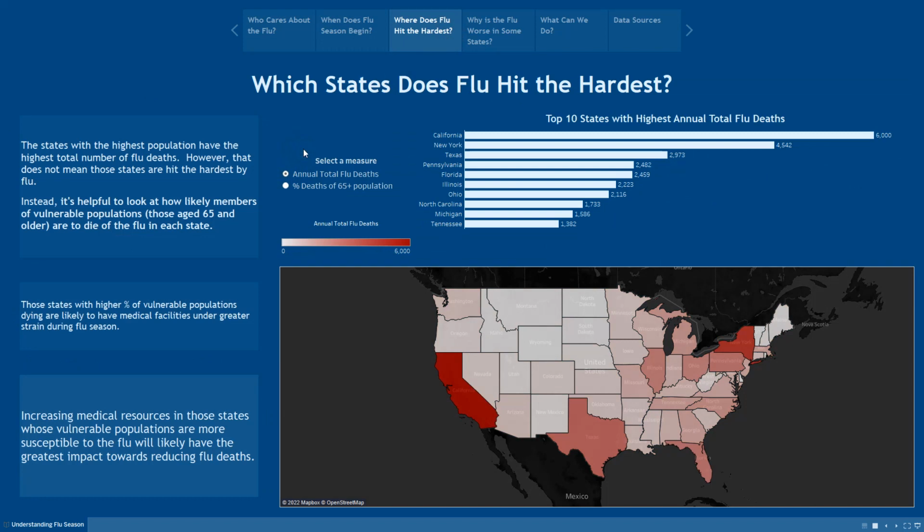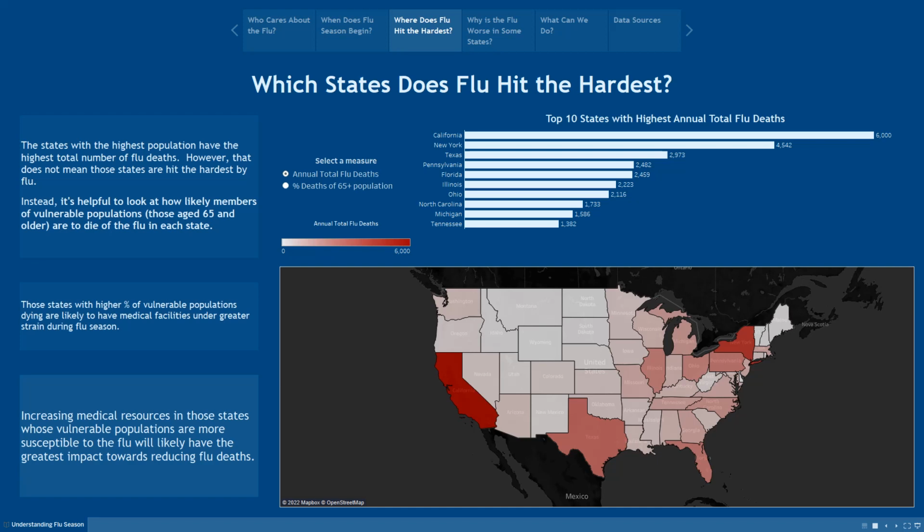Here on this map, you can see which states have the most flu deaths. It's very obvious. It's California, New York, a few darker red states like this. But that doesn't mean that they need the most additional help. Not necessarily. The obvious truth is that any state with higher populations is going to have higher numbers of deaths from all causes, not just from the flu.